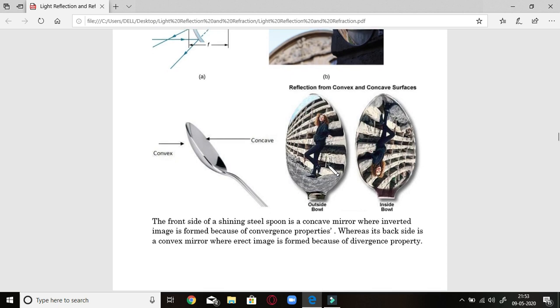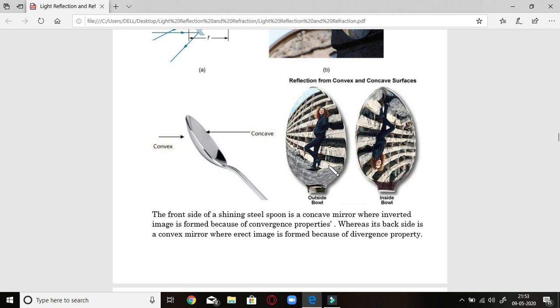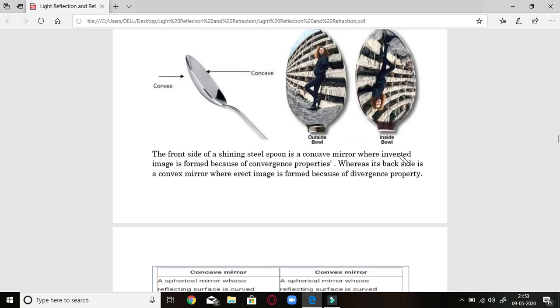Now the front side of the shining spoon is a concave mirror where an inverted image is formed because of the convergence property. But this one is formed by the divergence property. Here convergence property means the rays combine together after reflection and form a real and inverted image, whereas in this case rays spread apart and form a virtual and direct image. So this is a convex mirror, whereas this is a concave mirror. I hope you understood the concept behind them.